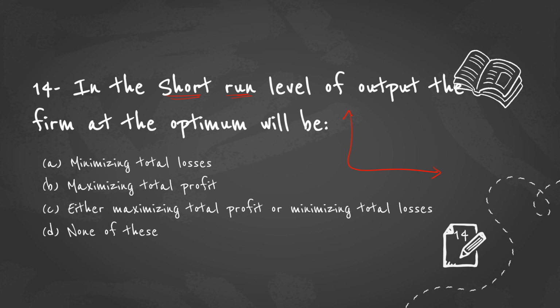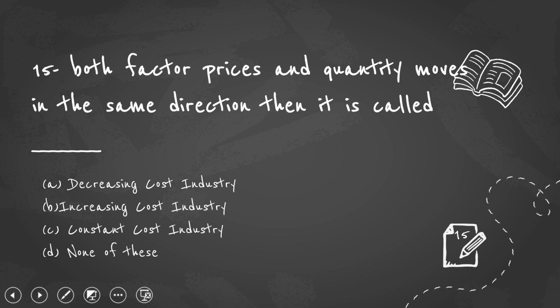It can either maximize profit or minimize the total loss, because only in the long run can the loss be completely got rid of and maximum profit achieved. But in the short run, most firms try to minimize the loss or maximize the profit. Anything can be done. So the answer for this question is C, 14C.